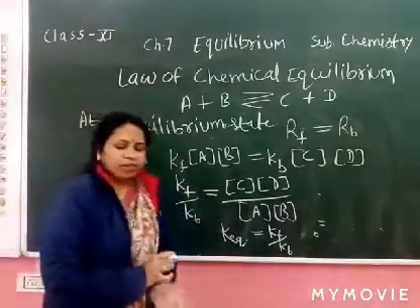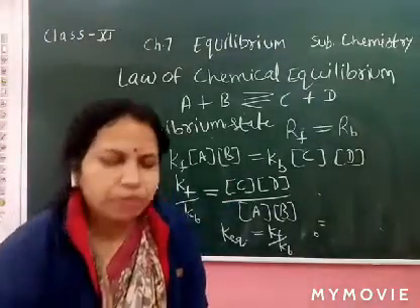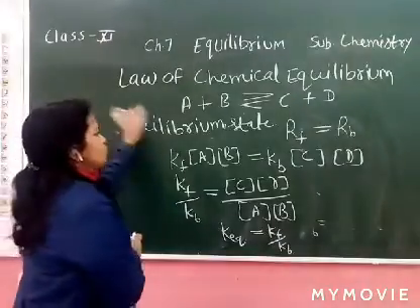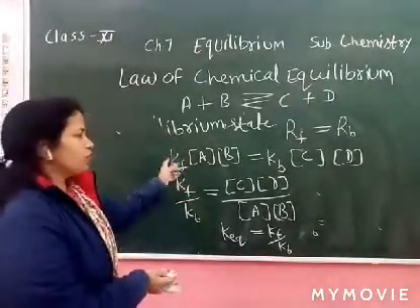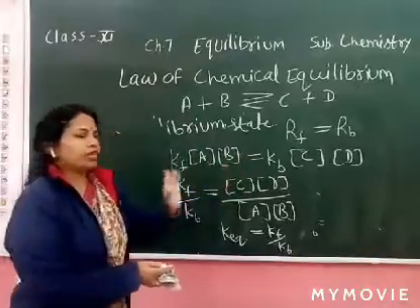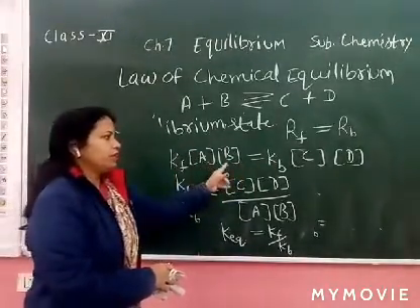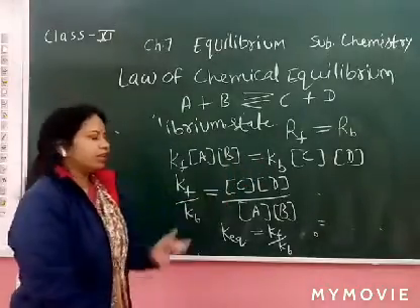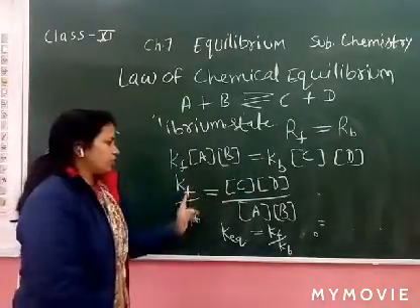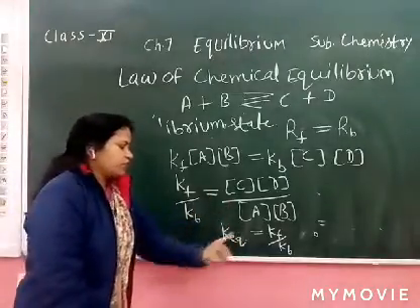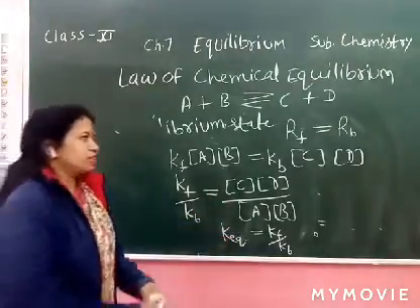So we apply this equation for any balanced chemical equation. It's clear how to write down and calculate. Both equations are clear: Kf [A][B] equals Kb [C][D]. Now Kf upon Kb we can cross multiply, and Kf upon Kb is called the equilibrium constant.